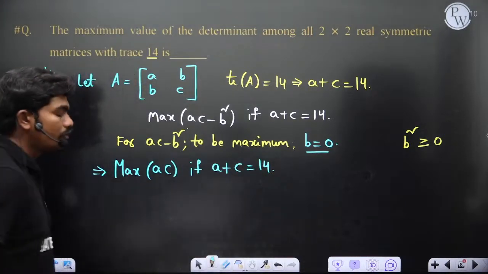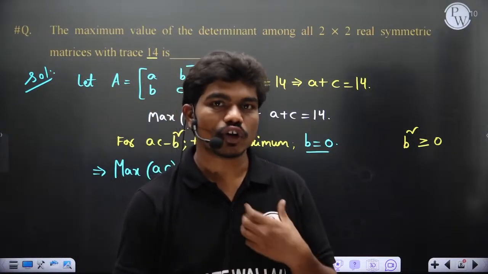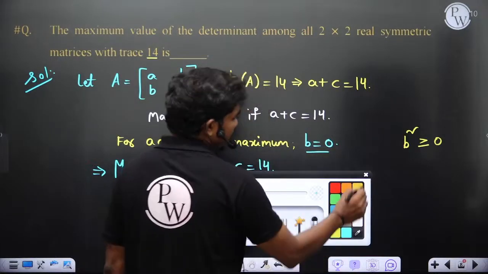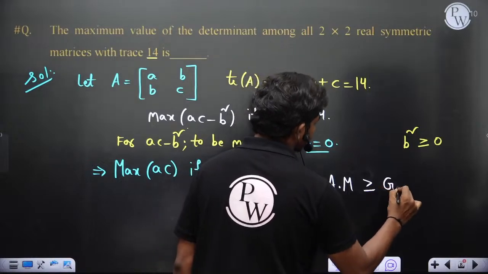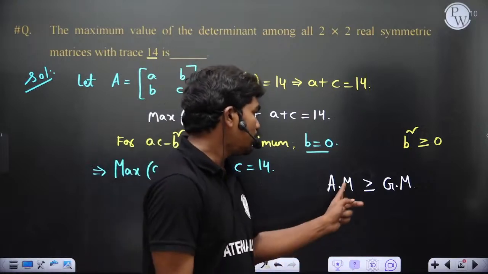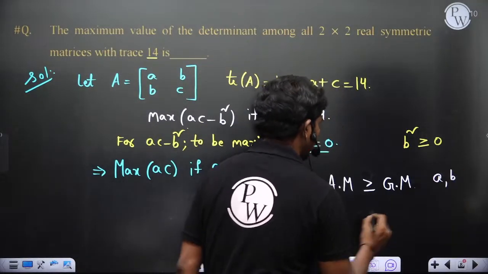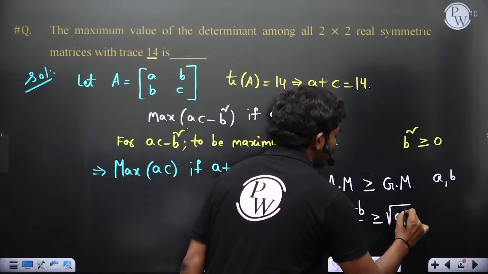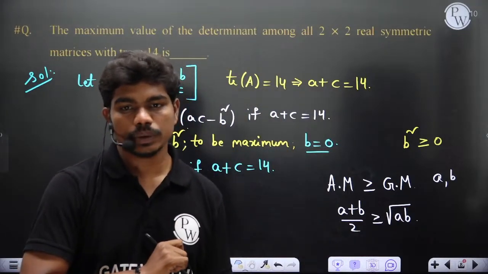Now you can apply your principle of maxima and minima, like the first derivative being 0, but since I have not taught this yet, you can use one thing. All of you might have studied arithmetic mean greater than or equal to geometric mean. Have you studied this? If there are two real numbers a, b, of course positive, then (a plus b) by 2 is always greater than or equal to the square root of ab. Do you know this? Correct? Yes or no?